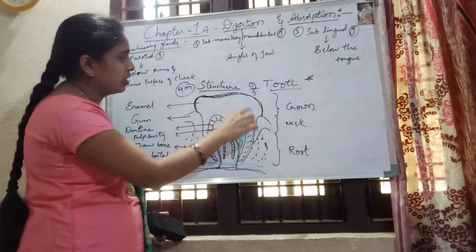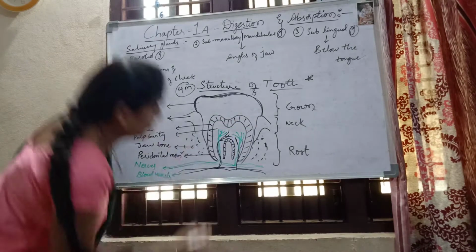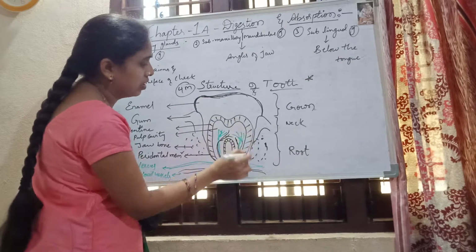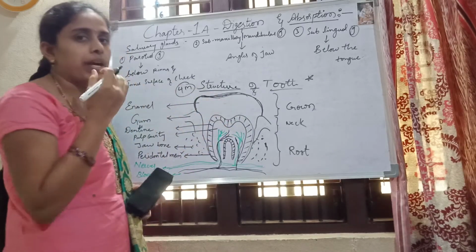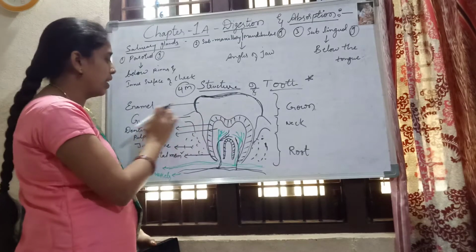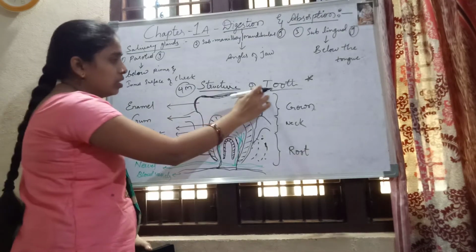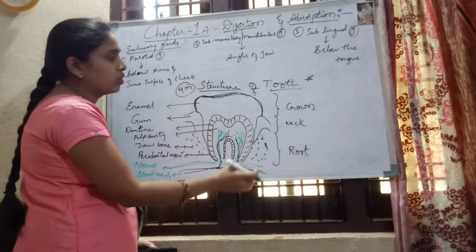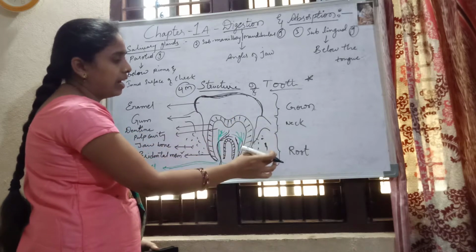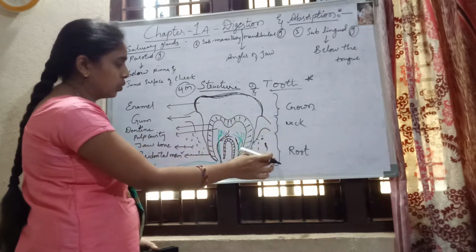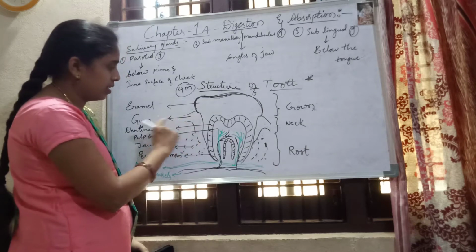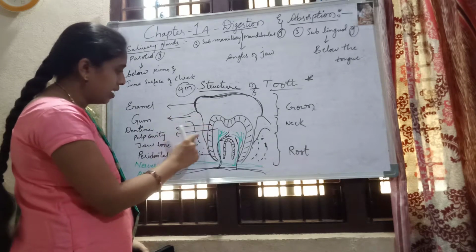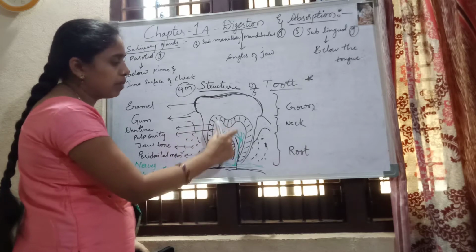If you see, this inner one is dentine, which is surrounded by a white color thing. This white color thing is enamel, and the crown. The total tooth has been divided into 3 parts: crown, neck and root. Crown, neck and root. Okay. So here these are gums. Gums, this is dentine, and this inner space is called pulp cavity.